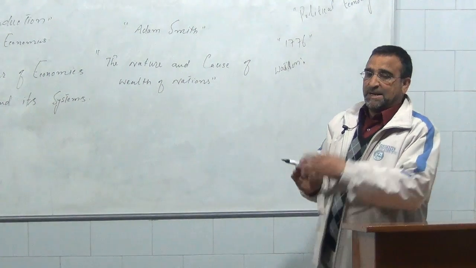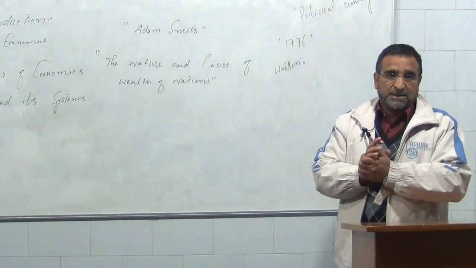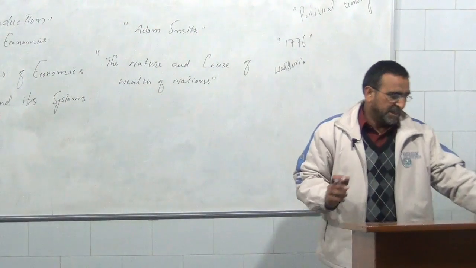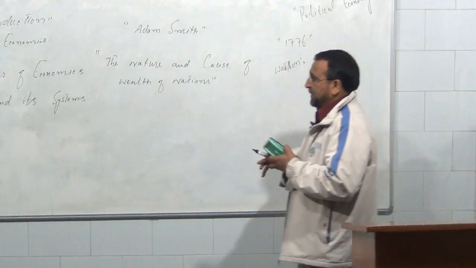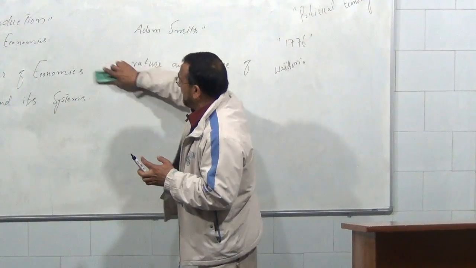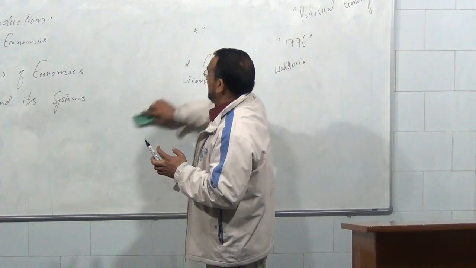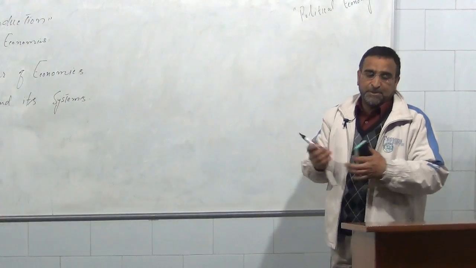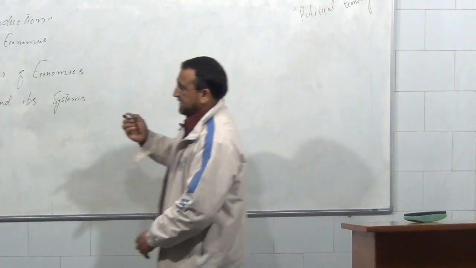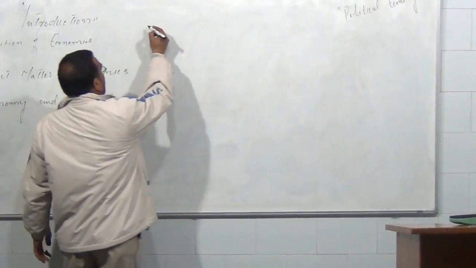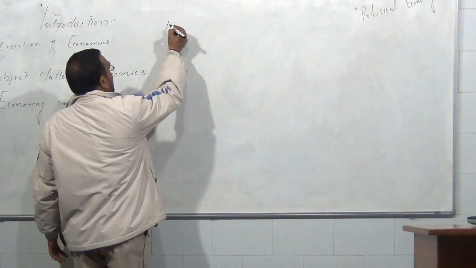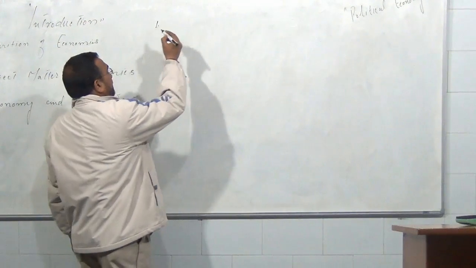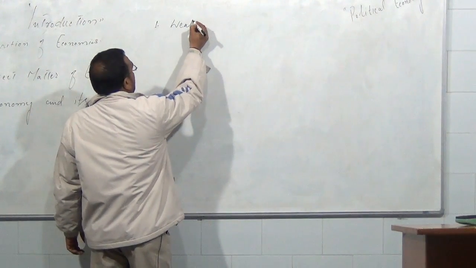No doubt, the economists have divided the broader definitions of economics into 4 categories. I will explain all those definitions one by one, and I hope you will get a complete knowledge about the definition of economics. As I already said, the first definition of economics was given by the father of economics, Adam Smith. His definition is known as the wealth definition.